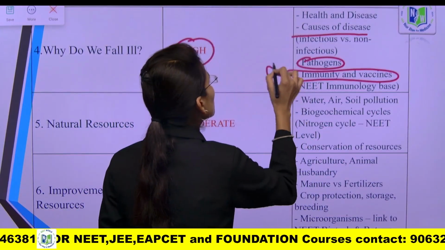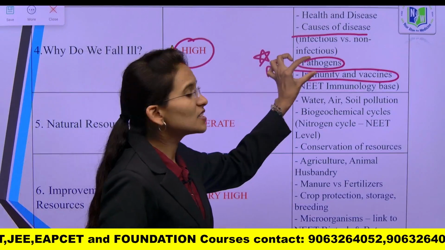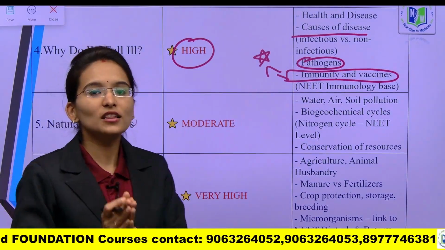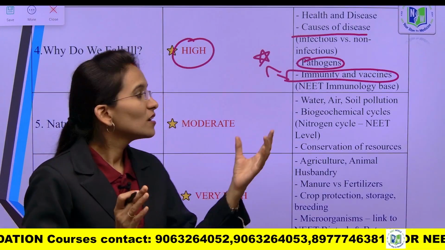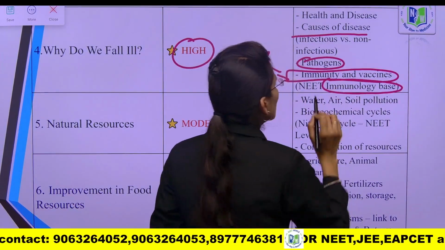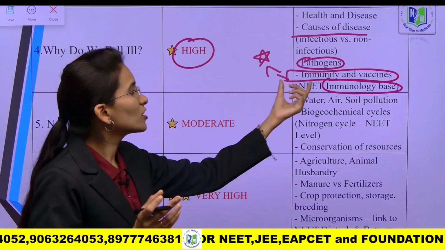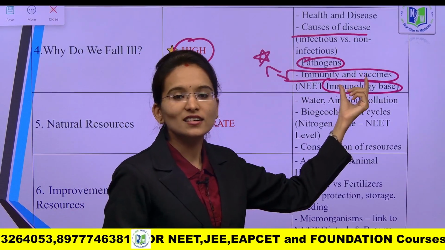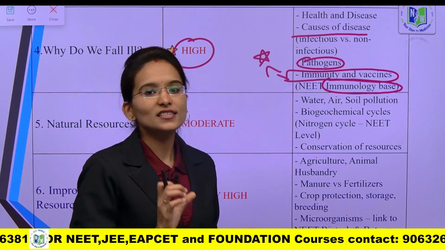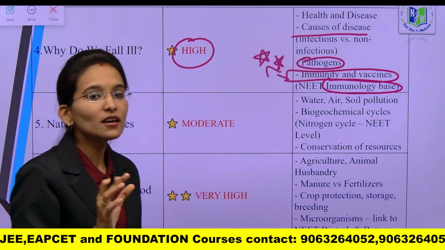Major priority you have to give for the immunity and vaccines, because this same chapter is again linked with the class 12th biology. There you are going to learn about immunology, the chapter immunity. So when you learn about the immunity and vaccines in the 9th standard itself, it becomes easy when you are going to appear for the 12th standard also. So it is also one of the most important concepts to be remembered.